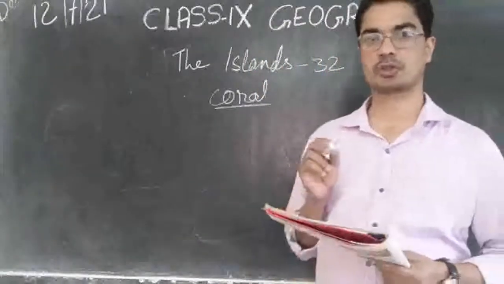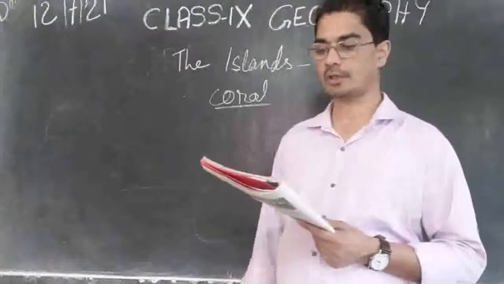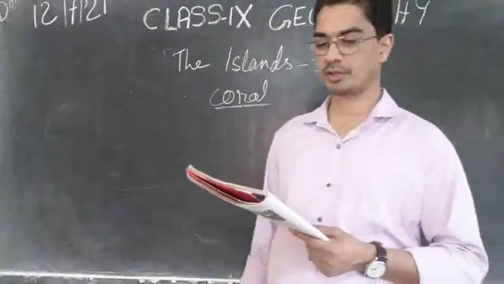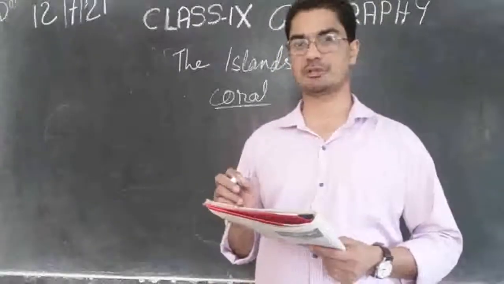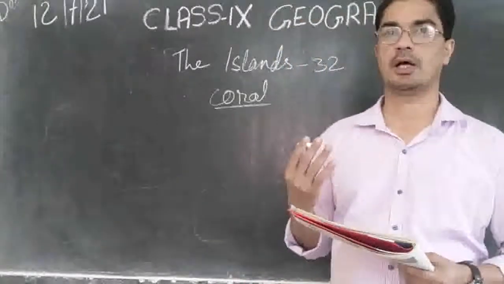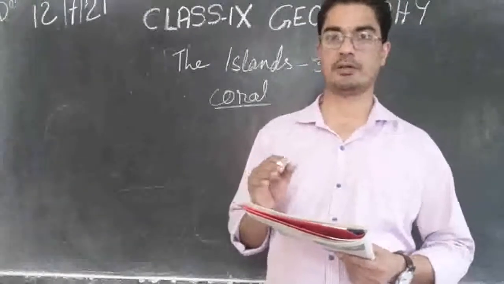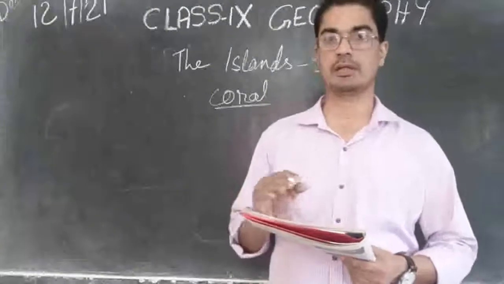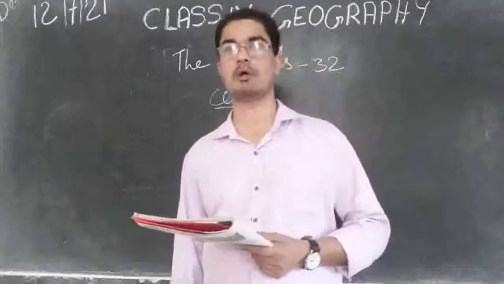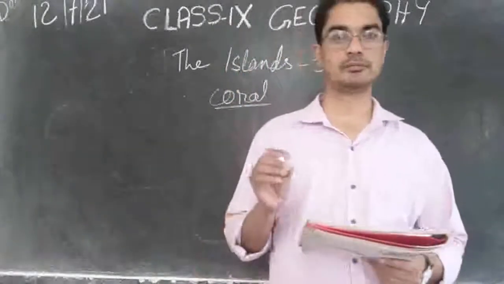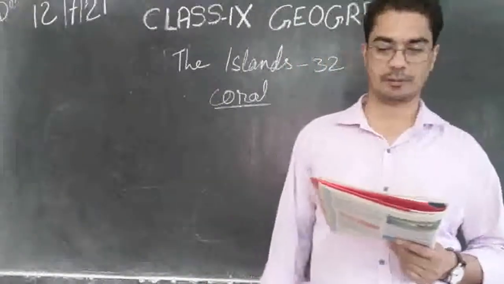So these microscopic organisms, very small creatures, are living in colonies, and they flourish in shallow, mud-free and warm waters. They like to live in this shallow, mud-free water. There should not be muddy water, but clean, shallow and warm water. The climate also should be warm. All these are suitable in Lakshadweep Island. That's why these creatures are flourishing there.